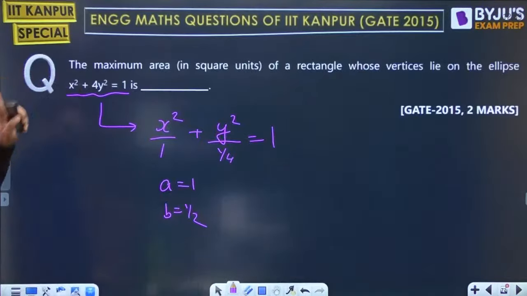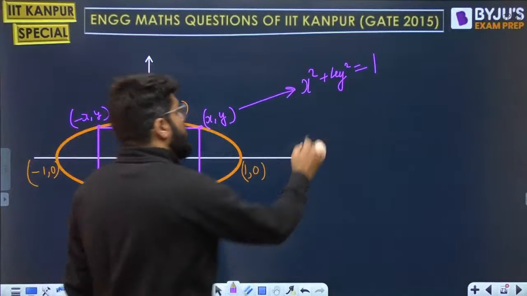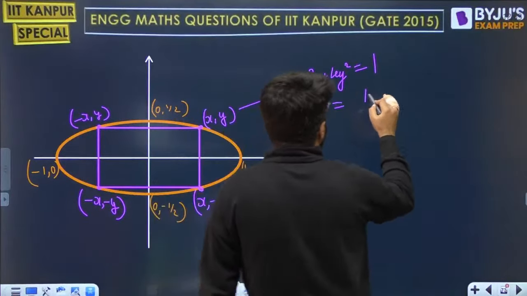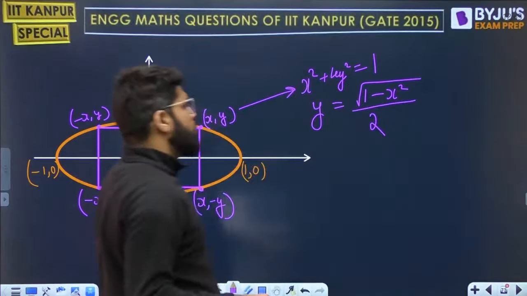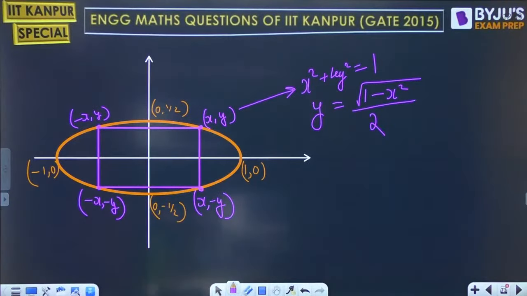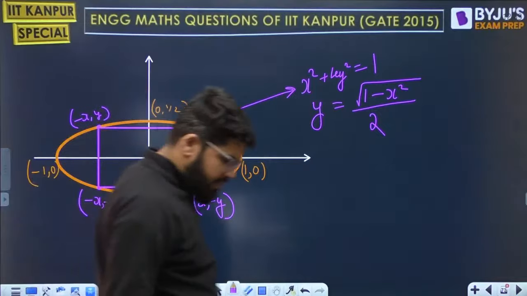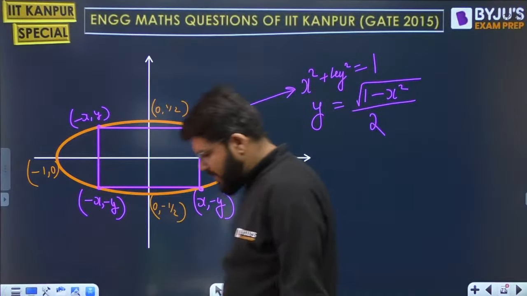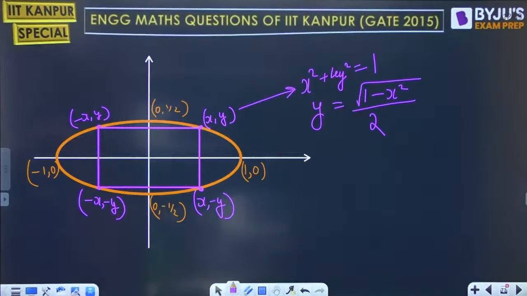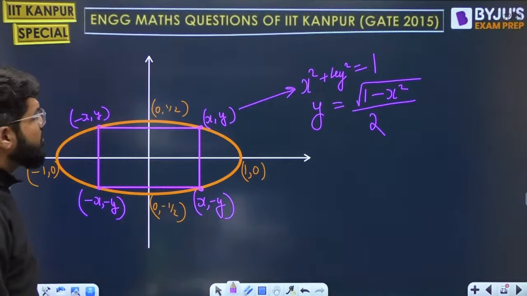It will satisfy the equation of the ellipse x square plus 4y square equal to 1. So when you want to write down y, it is going to be under root of 1 minus x square divided by under root of 4. So under root of 1 minus x square divided by 2. It is given by the formula under root of 1 minus x square divided by 2. That is the value of y.